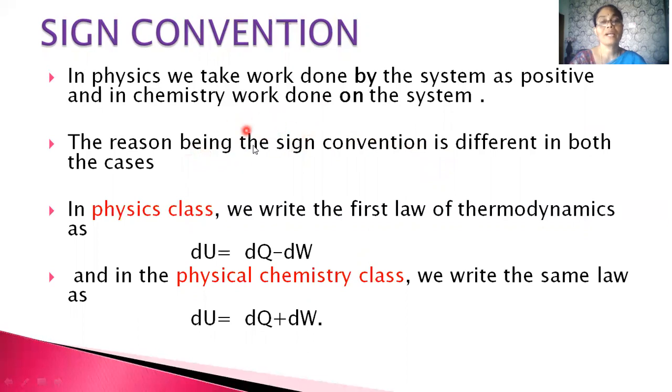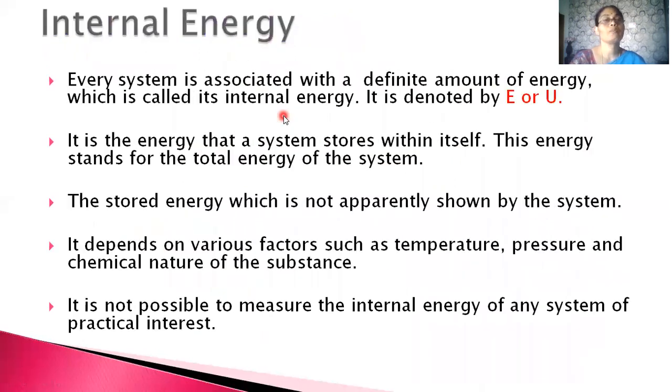This brings some confusion. The reason for this is in physics class, we write the first law of thermodynamics as dU is equal to dQ minus dW, while in physical chemistry class, we write the same law as dU is equal to dQ plus dW. So as we are dealing with thermodynamics in physics, for this we will take the work done by the system as positive and work done on the system as negative.